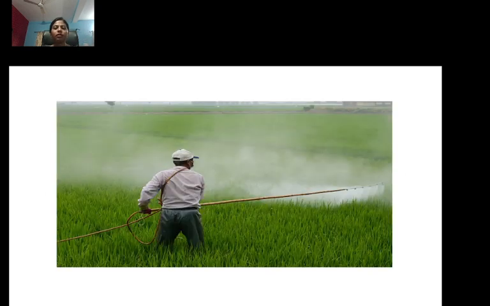Then that is eaten by the animals, right? And we are eating plants also, so we are getting chemicals in our body, right? And we are eating some animals also, like hen, right? And we drink milk of cow also, because cow is eating plants only, so we are getting pesticides in our body, right?